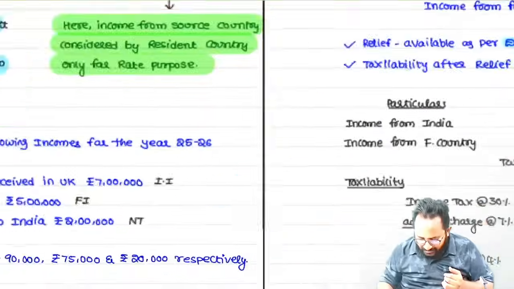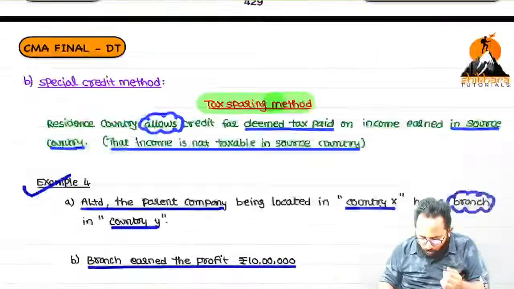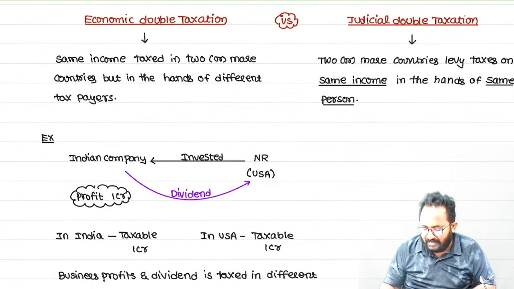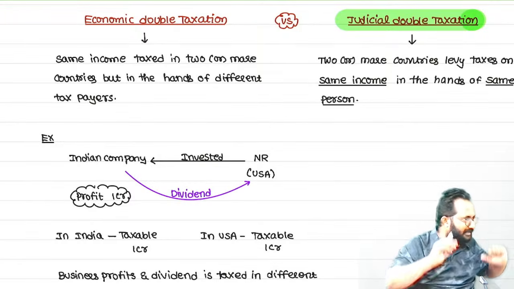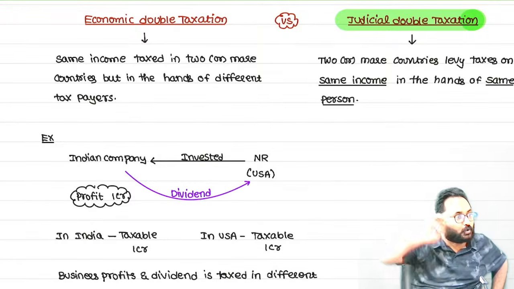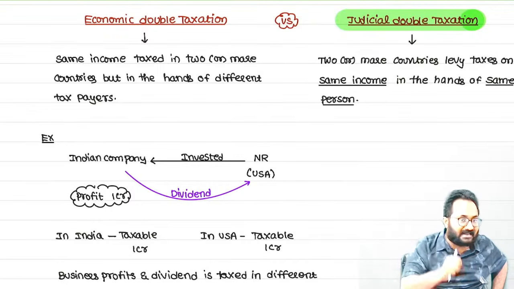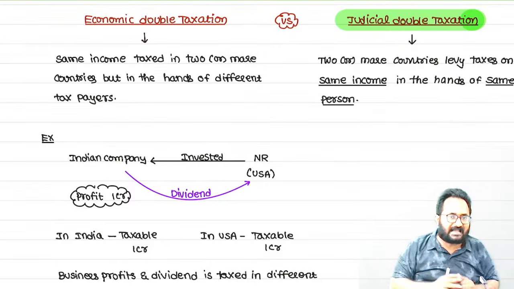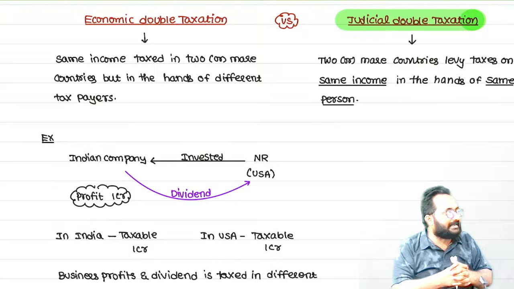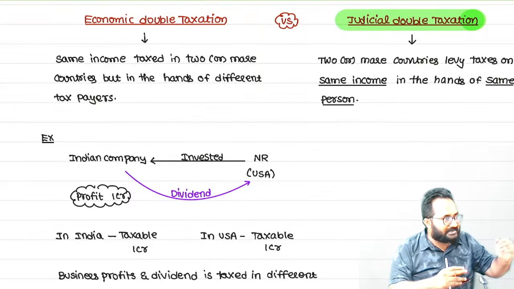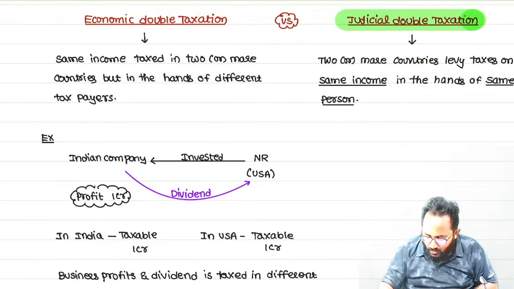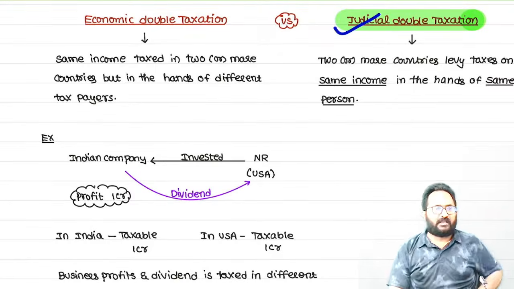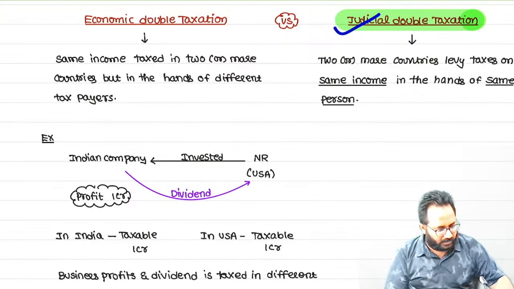Before going to the underlying tax credit method, I want to tell you one MCQ point. Then after, we can start. Whatever example we discussed, Mr. X having 10 crores income in India and 2 crores income in USA. Now, based on the resident rule, in India, how much tax? 12 crore. In foreign, how much tax based on source? 2 crore. Here, what is the doubly taxed income? 2 crore. That type of double taxation is called judicial double taxation.